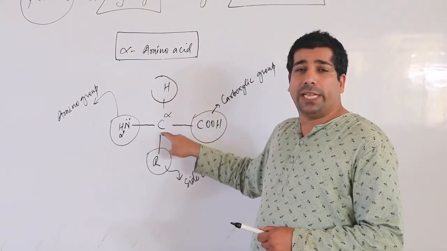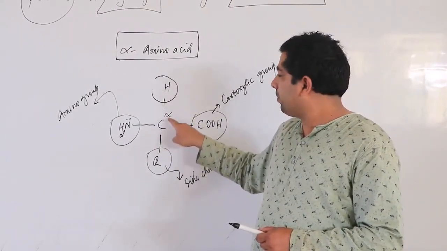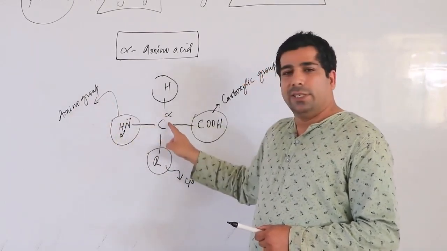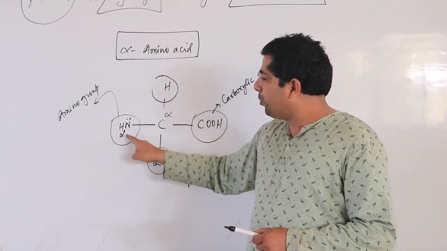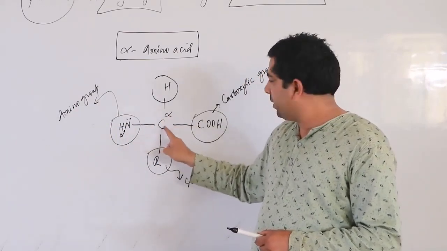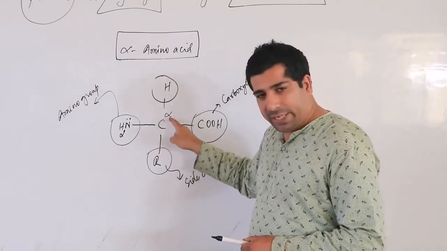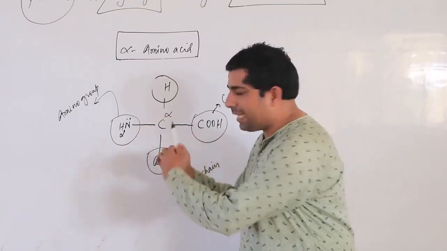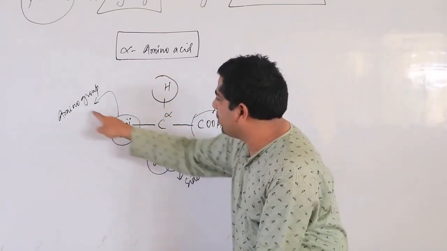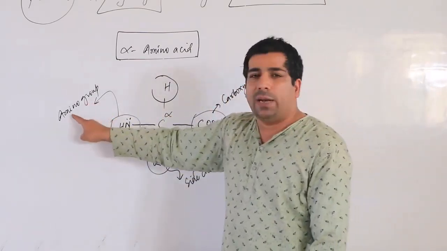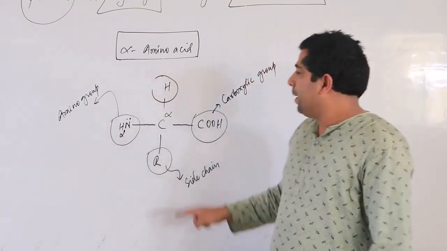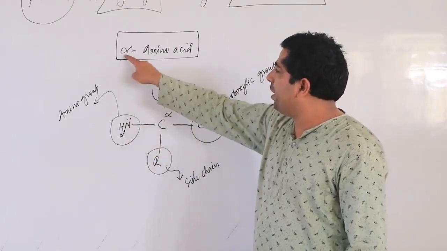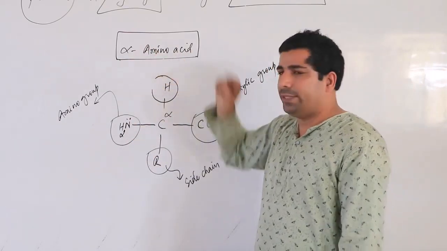What is present on alpha carbon? Alpha carbon contains NH2 group called amino group. So when you have amino group on alpha carbon, see here, the central carbon is alpha carbon. Which group is directly attached to alpha carbon? NH2 group. And that NH2 group is amino group. So that's why it's called alpha amino acid. Why acid?